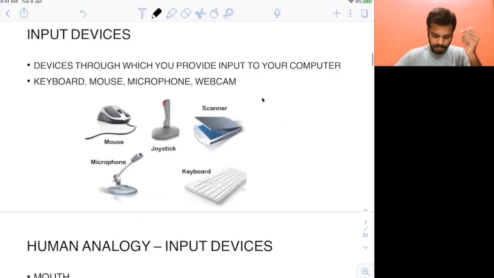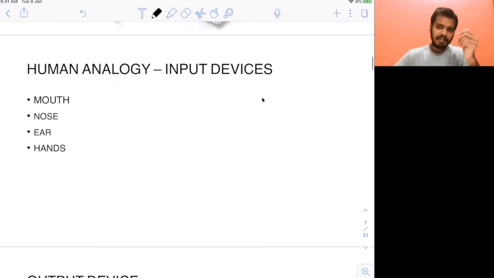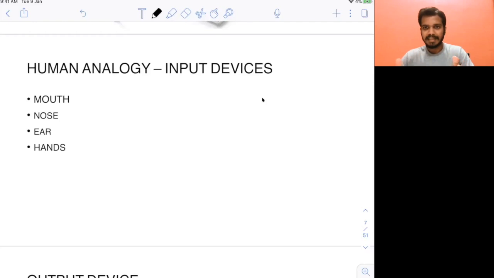Now, for every one of these devices, I will also compare it with a human. In humans also we have input devices. Think about your mouth. Through your mouth you are eating your food, so you are taking input, that's the food. You have a nose that you use for breathing.